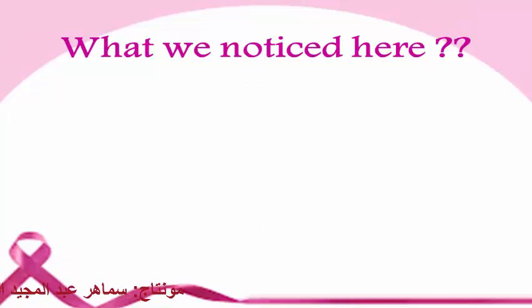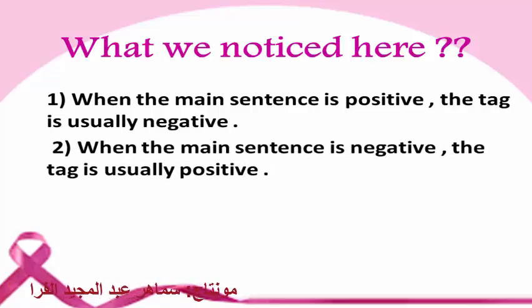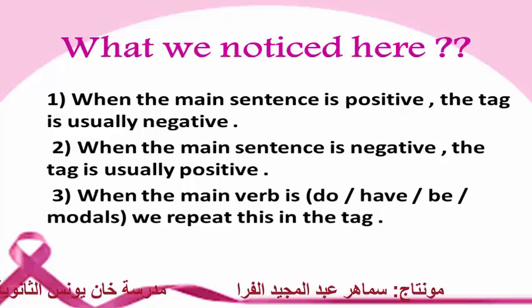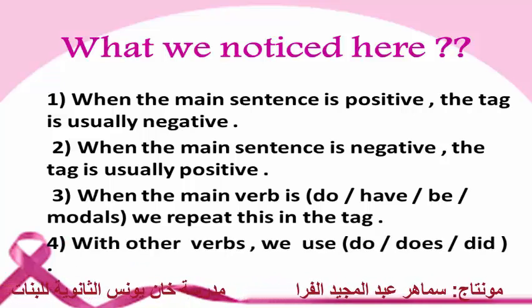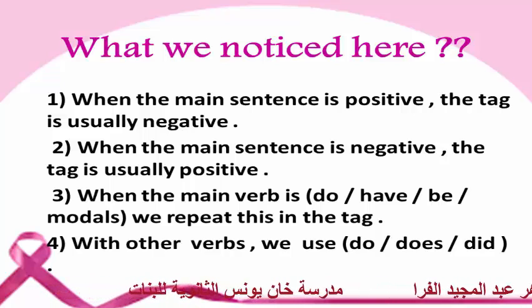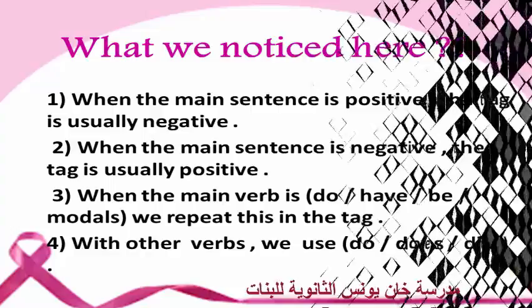What did we notice here? What is the grammar rule here? Let's see. When the main sentence is positive, the tag is usually negative, and when the main sentence is negative, the tag is usually positive, as we saw before. When the main verb is do, have, or be, or the modals, we repeat this in the tag. With other verbs, as ordinary verbs, as I explained just before, we use do, does, or did. Okay?